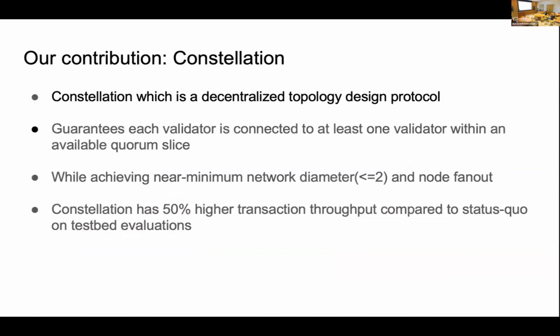And today we will present Consideration, a decentralized topology design protocol. Our protocol can guarantee that each validator is connected to at least 1 validator within an available quorum slice to achieve consensus agreement. It can also achieve a near minimum network diameter and node fan out. Our experiments show that Consideration has 50% higher transaction throughput.